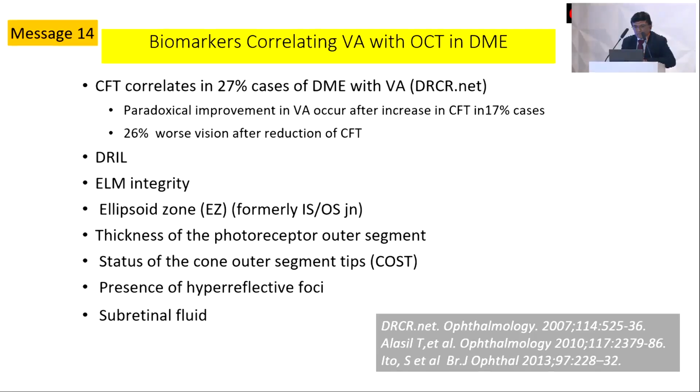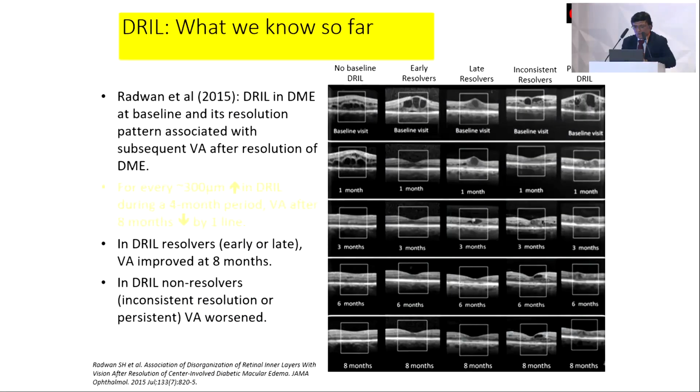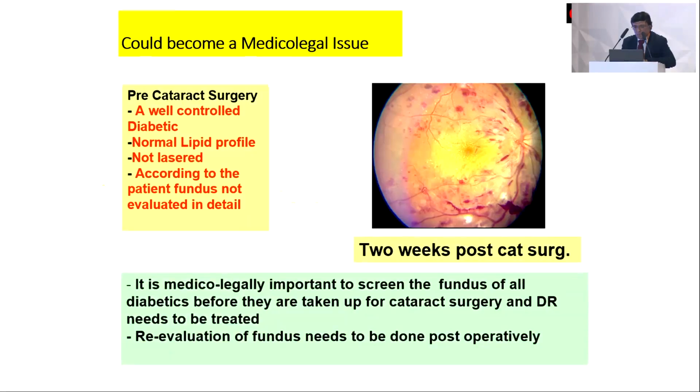So these are the various biomarkers which correlate with visual acuity. I think, due to paucity of time, I will not talk too much about DRIL, but it is extremely important.